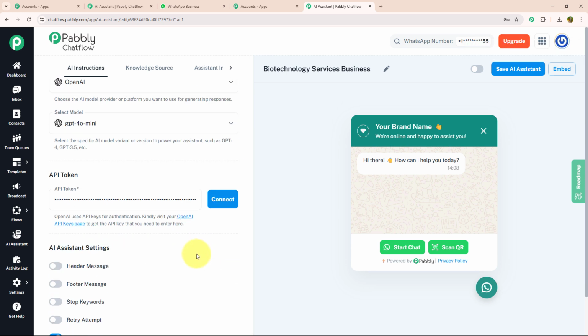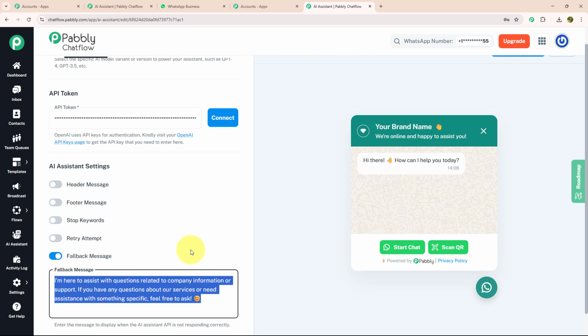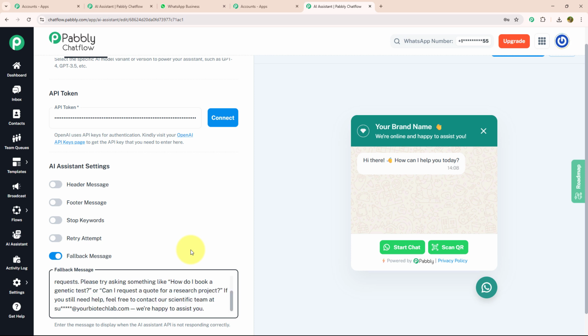Below the API token, we have AI assistant settings where you can customize messages such as a header message, a footer message, or a fallback message. In this case, I'm going to set a fallback message which will trigger whenever the AI assistant does not receive or understand a correct response from the user. As you can see, I have entered my message which says, sorry, I do not quite understand that.